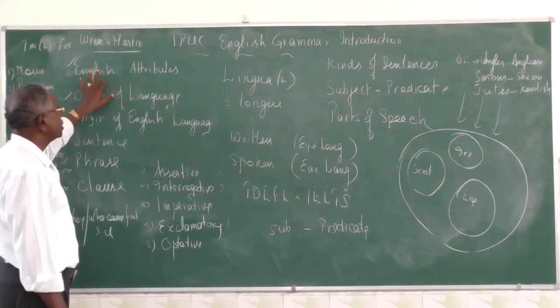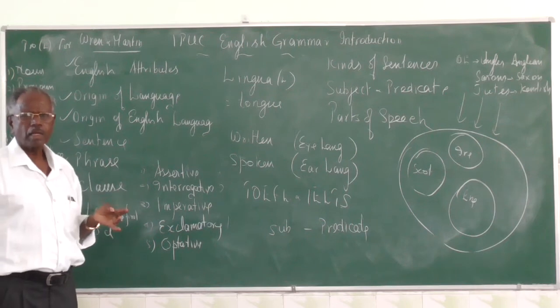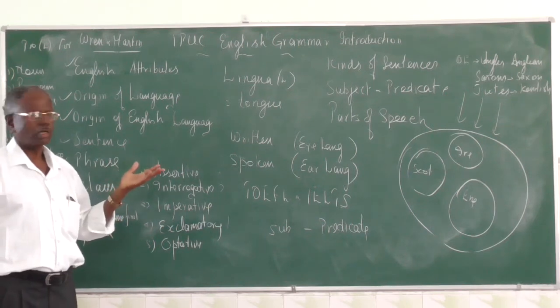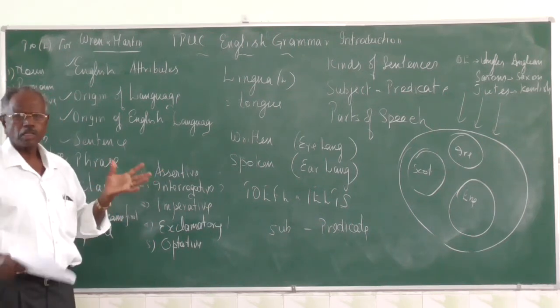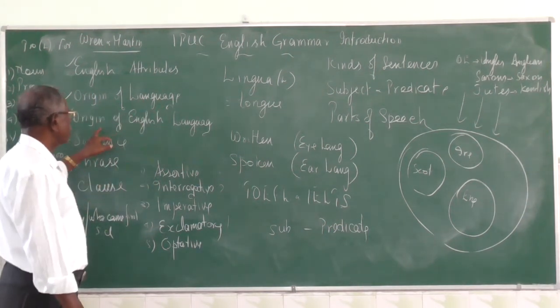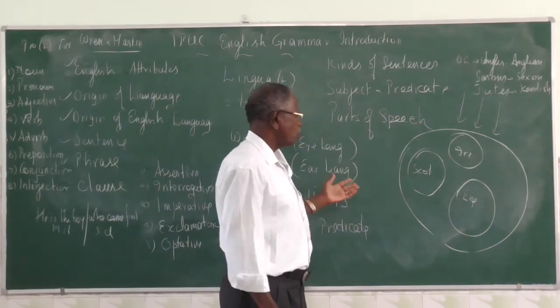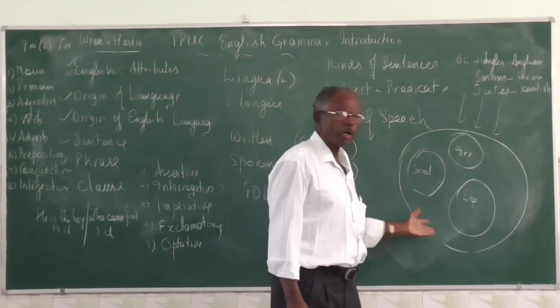Attributes of English language: number one, grammar, pronunciation, spelling, vocabulary. Very important. Attributes means the main things of English language. Origin of English language is in UK. UK means United Kingdom. All three are called UK.